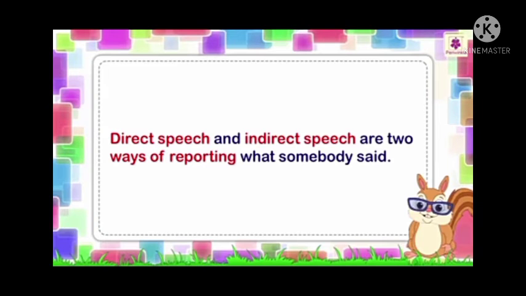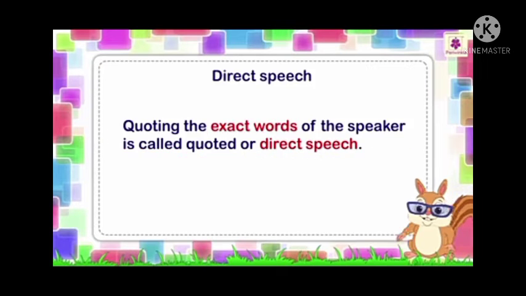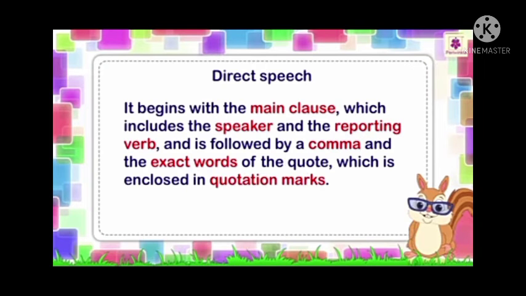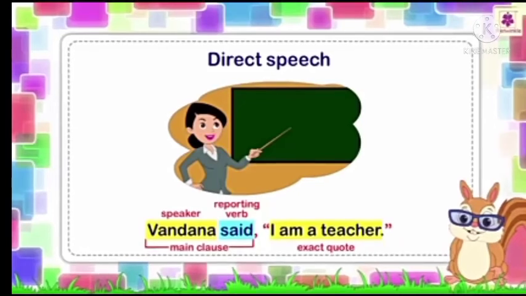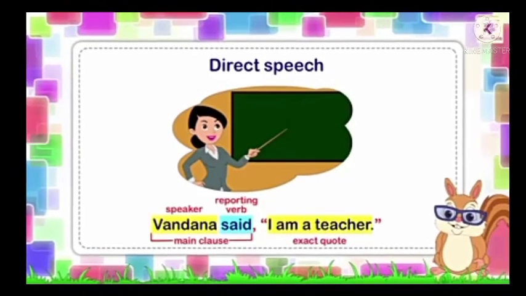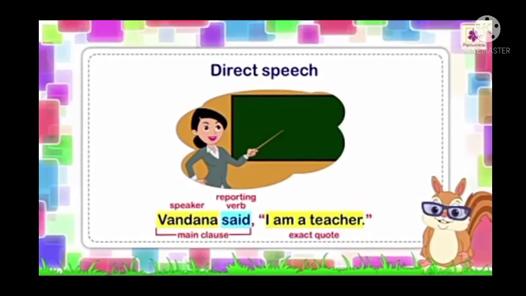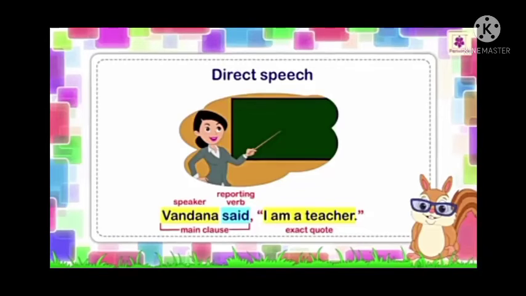Next, direct speech and indirect speech are two ways of reporting what somebody said. Quoting the exact words of the speaker is called quoted or direct speech. It begins with the main clause, which includes the speaker and the reporting verb, followed by a comma and the exact words of the quote, enclosed in quotation marks. See the example: Vanna said, "I am a teacher." Here Vanna is the speaker, said is the reporting verb, and "I am a teacher" is the exact quote. So here "Vanna said" is the main clause.